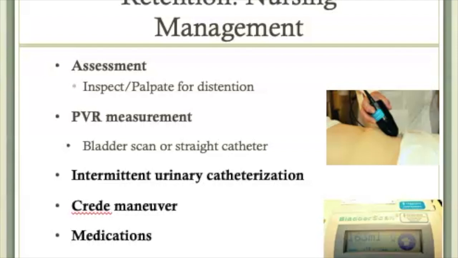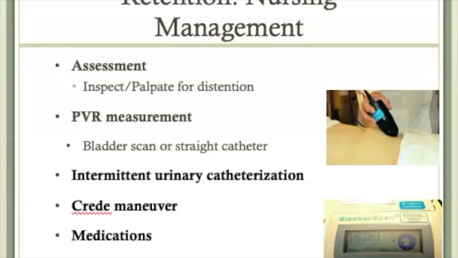One assessment that would be pertinent to report is a post-void residual measurement, or PVR. This means that after voiding, there is still residual volume left in the bladder. A bladder scan is done after the client voids to identify how much urine is still in the bladder. That is what you will see in the picture on the right. An ultrasound probe is used to scan the bladder. At the bottom, you see the readout where it tells how much urine is in the bladder.